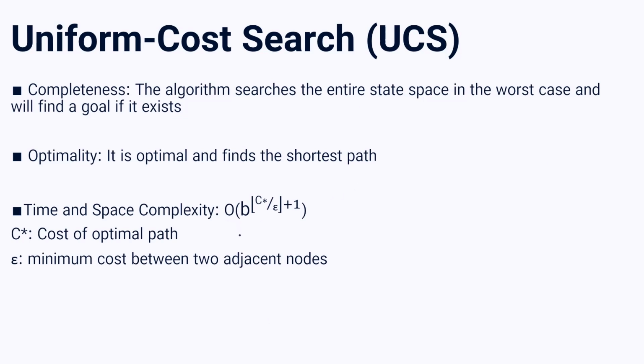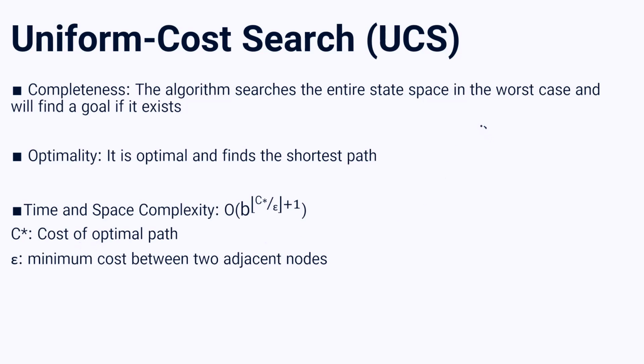About time and space complexity, we have this statement. We can say it's big O of b to the power of C star divided by epsilon plus 1, where C star divided by epsilon is in a floor. So let's discuss this formula, and we'll see how we come up with that. As I wrote here, C star is the cost of the optimal path.